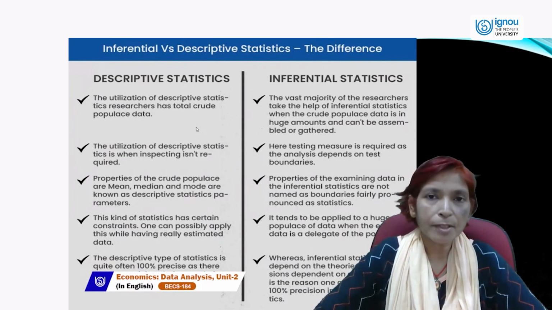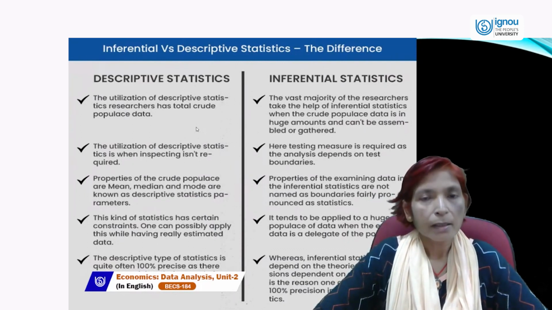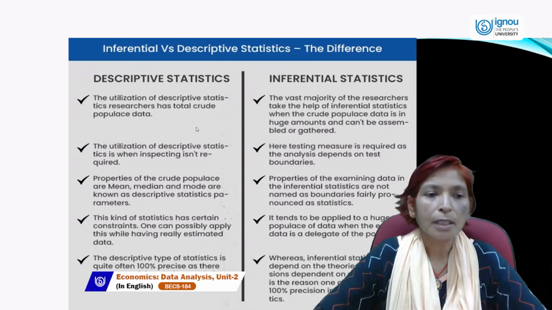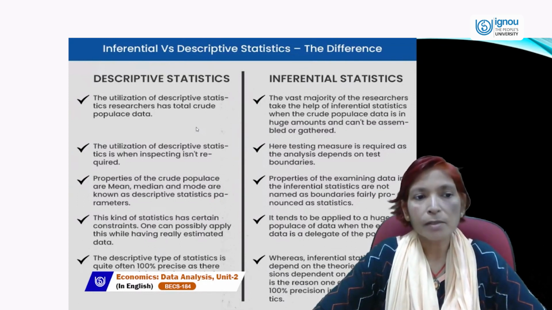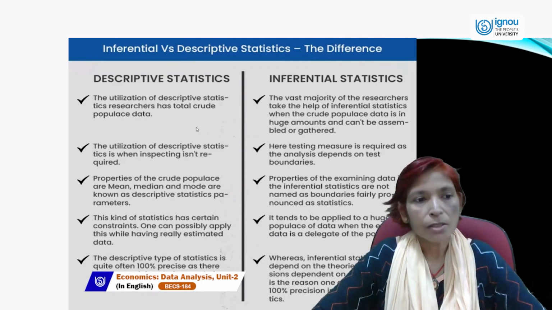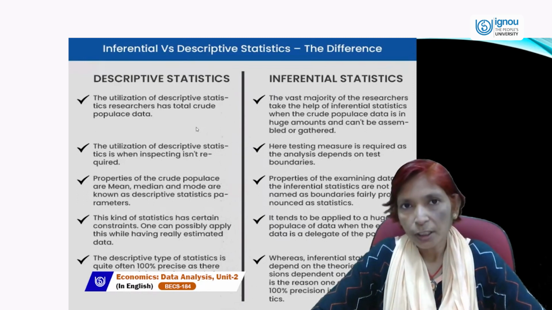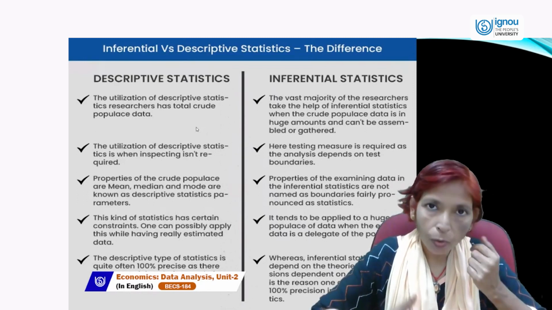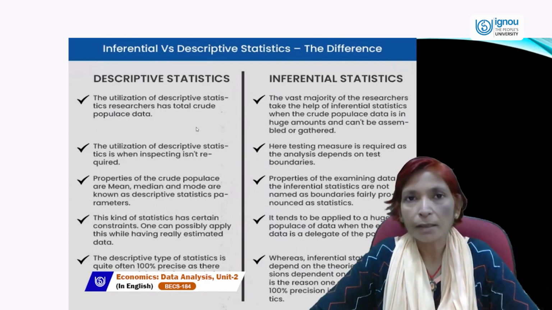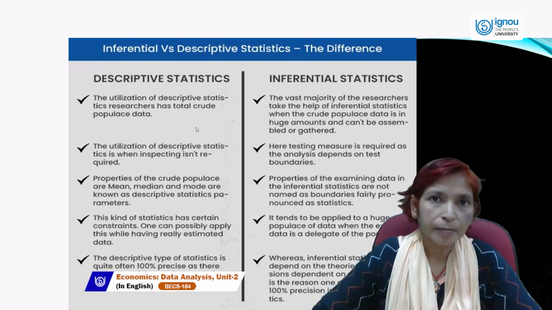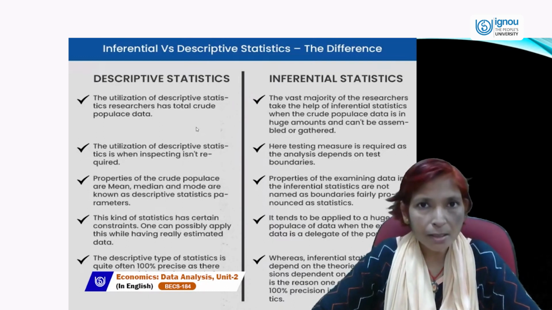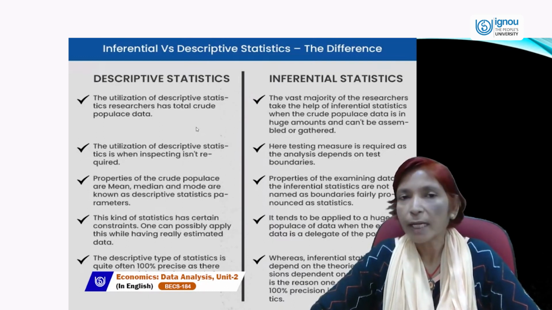Next, descriptive statistics is used when inspection is not required. If you do not require any inspection of the data, then you can only collect it, you can only classify it, and you can only summarize it.